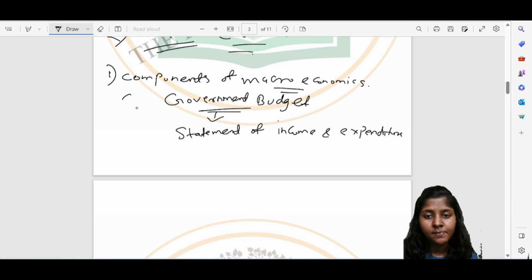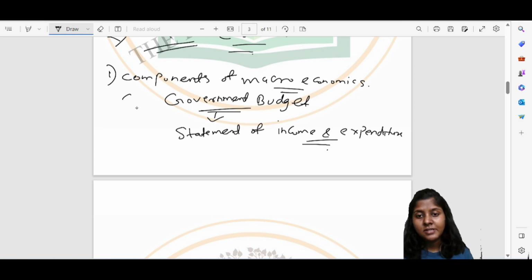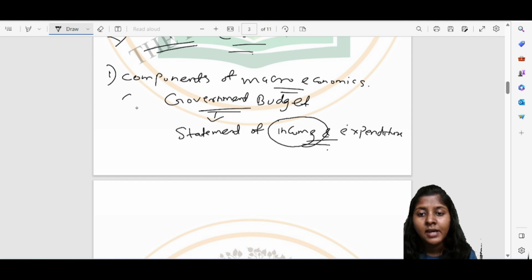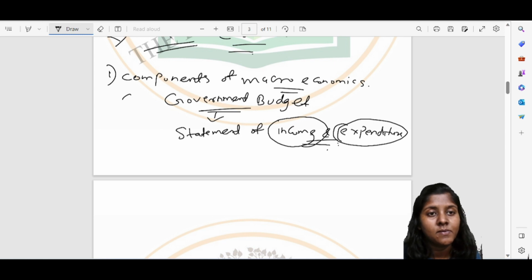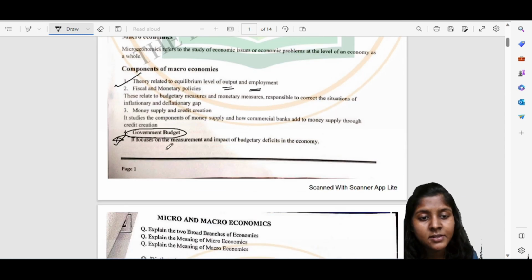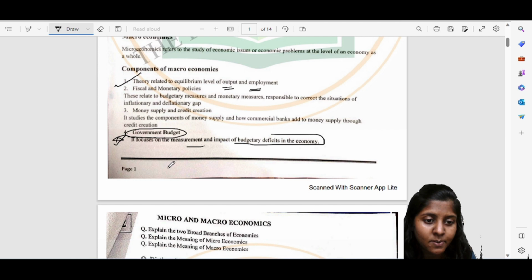This is the meaning of budget. When a government presents a budget, at that time they analyze from where the income is going to come and what their expenses will be. The next is that it focuses on the measurement and impact of budgetary deficits in the economy. So these are the components of macroeconomics.